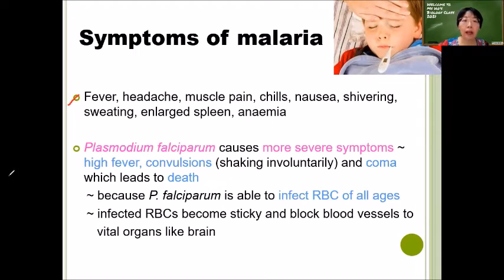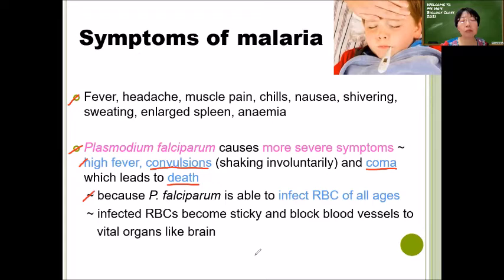Okay, and then Plasmodium falciparum causes more severe symptoms like very high fever, convulsion, meaning the muscles will contract involuntarily. You will shiver here, there, everywhere without your control. And then coma, meaning a person will become unconscious, will fall into a coma, which can lead to death. Okay.